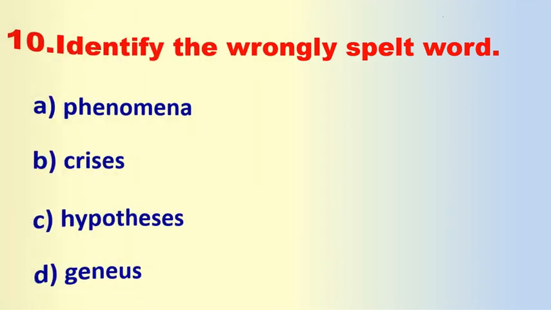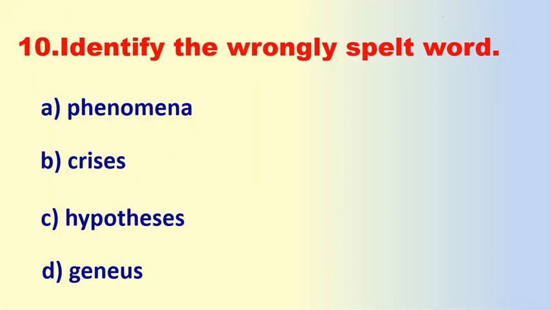Very nice. Okay. Now 10th question. Identify the wrongly spelt word. Some words are given. You have to identify the wrongly spelt word. Okay, one word is wrongly spelt, you have to identify. A. Phenomena. Is it correct? Okay. Now, second one is crisis, plural crises. C. Hypothesis, plural hypotheses. D. Genius, G-E-N-E-U-S. Okay, identify which of the following is the wrongly spelled word.